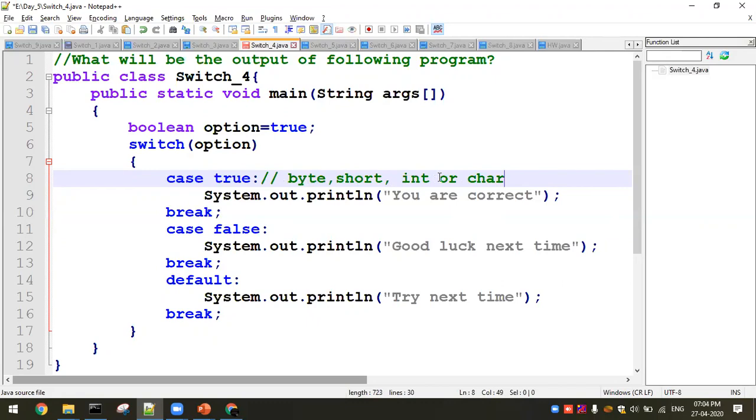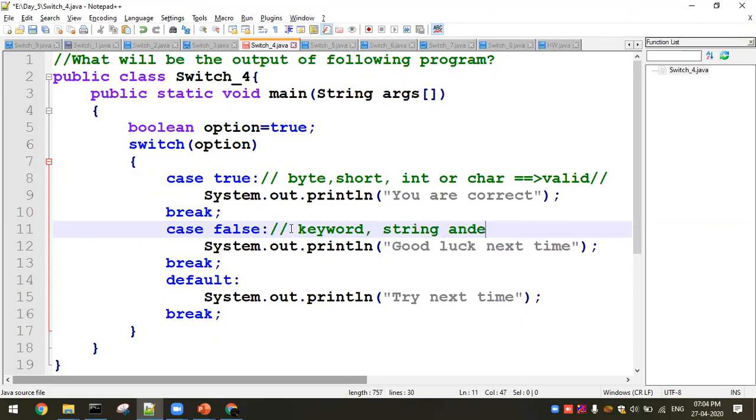So you can't take the invalid ones. These are the valid ones. If you are going ahead with a keyword, string, or any other data type, it is not matched. Okay, so these are invalid ones. Keyword and string are invalid.